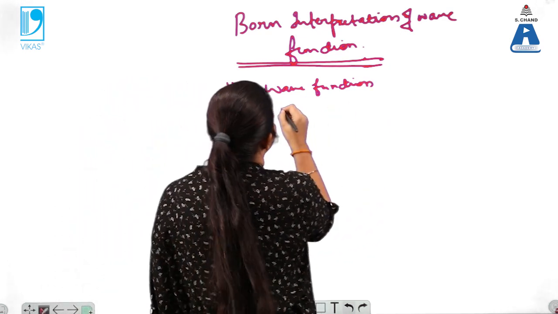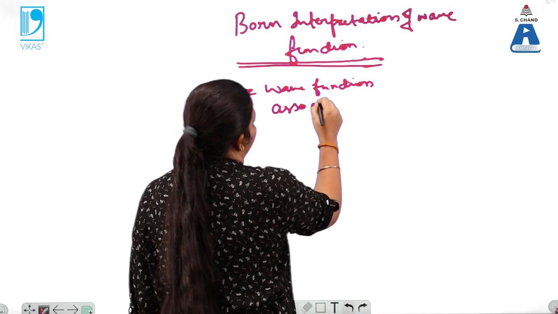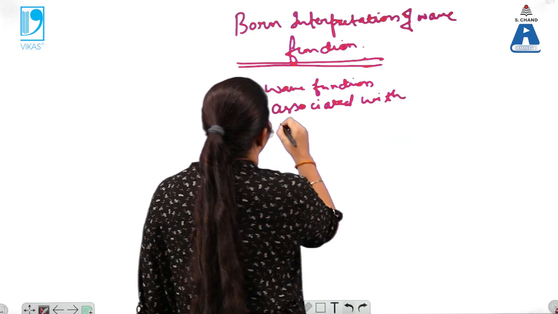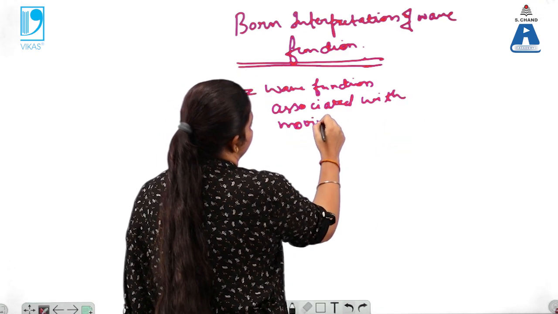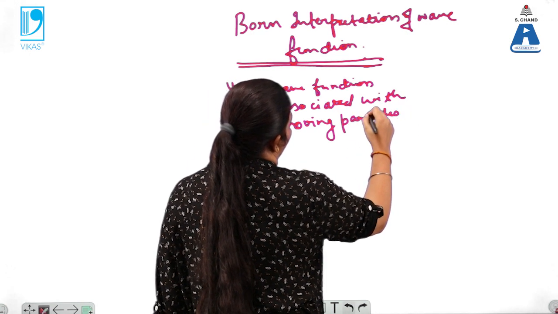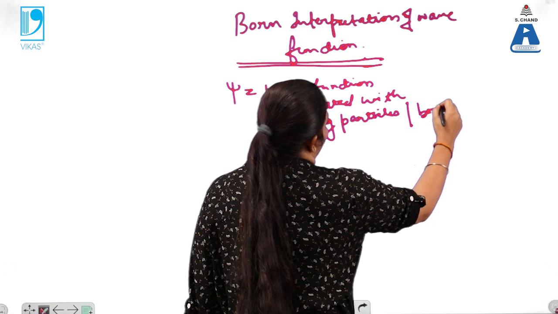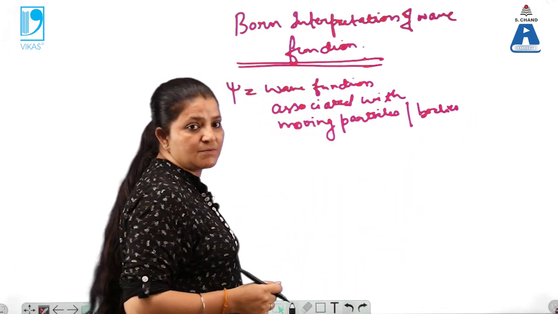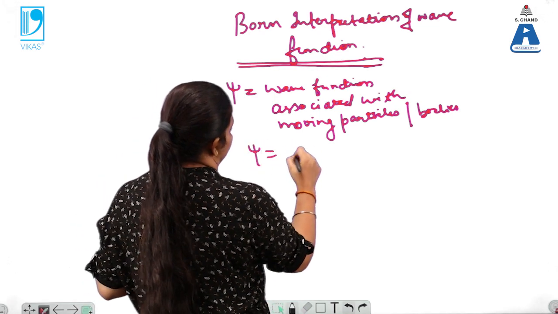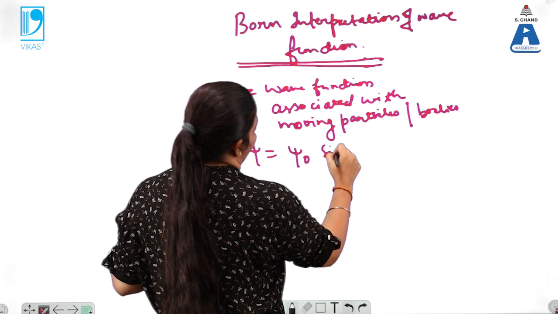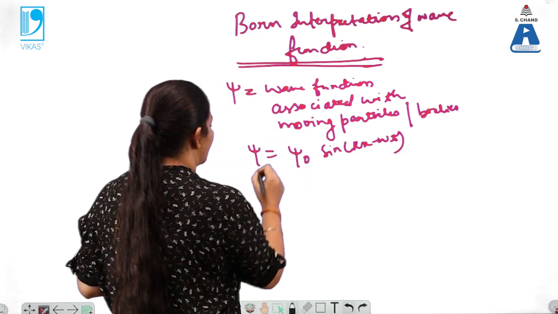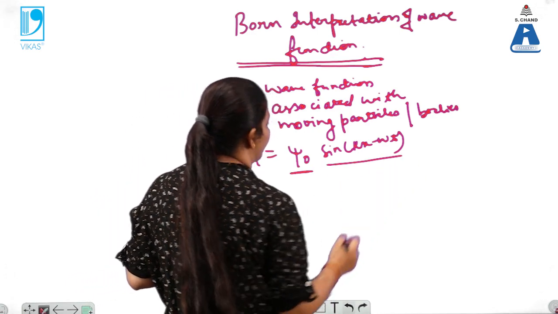This is a wave function which is associated with moving particles or moving bodies, and psi can be written as psi naught into sine kx minus omega t, where psi naught is the amplitude and this shows the phase of the wave.